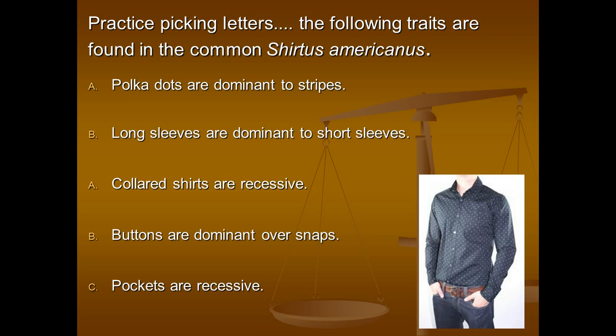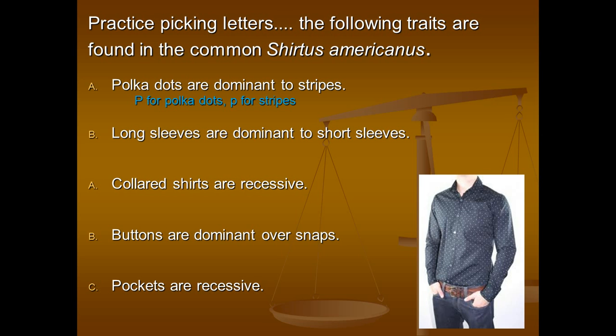So let's practice picking letters. The following traits are found in the common Shirtus americanus. Polka dots are dominant to stripes. If I were choosing this, I would probably choose the letter P for polka dots. Capital P would show the dominant trait, which in this case is polka dots. Lowercase p would show the recessive trait, which would be stripes.